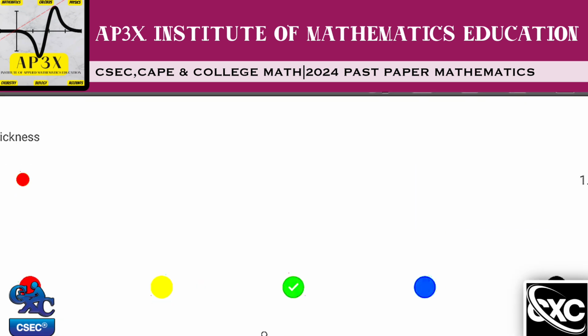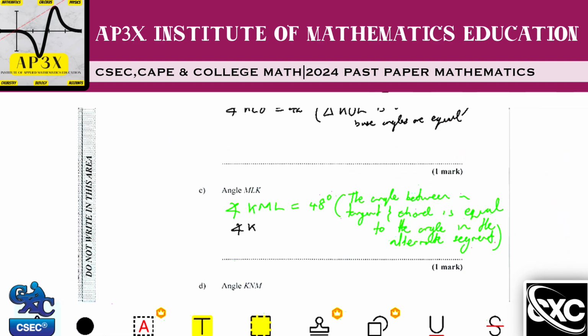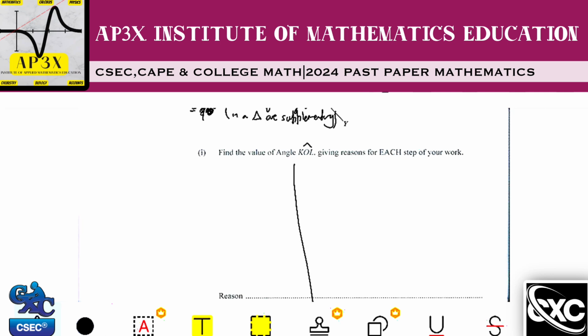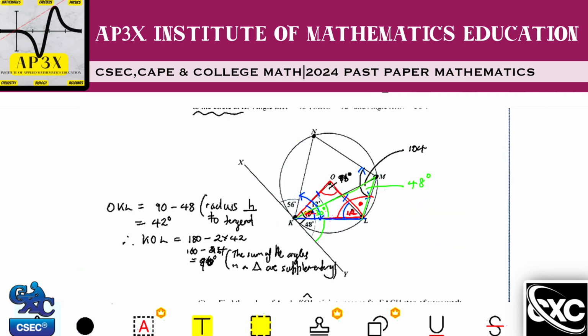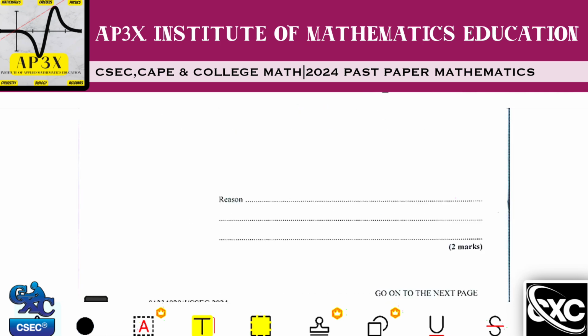So we can go ahead then and say angle K. I think I'm a little bit confused here, guys. Hold on, let me just get my triangle again. I'm not used to this new digital device that I have. So angle KLM.